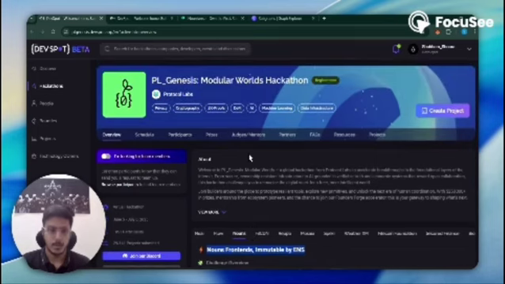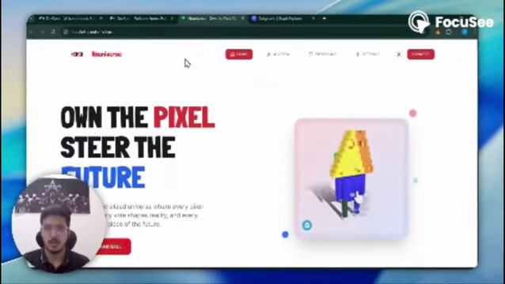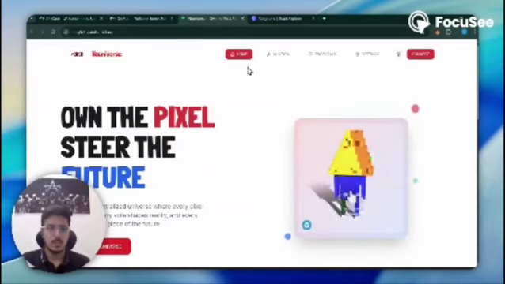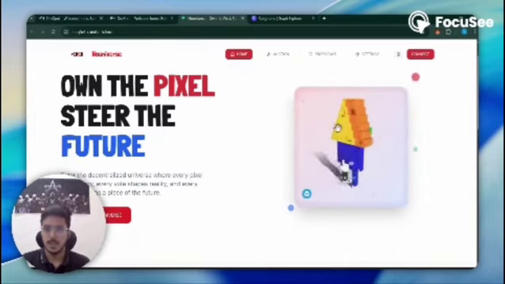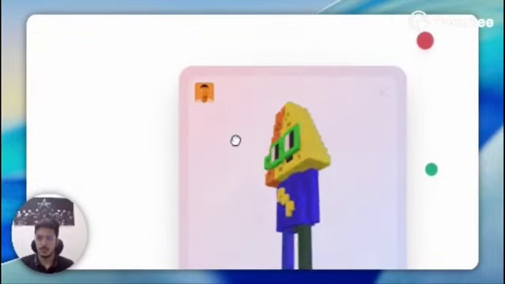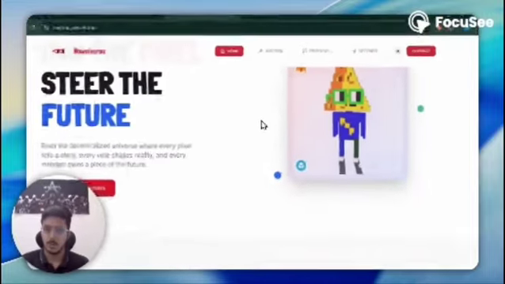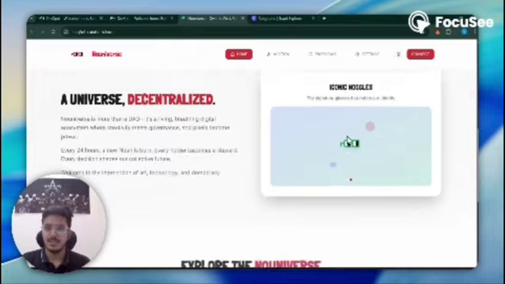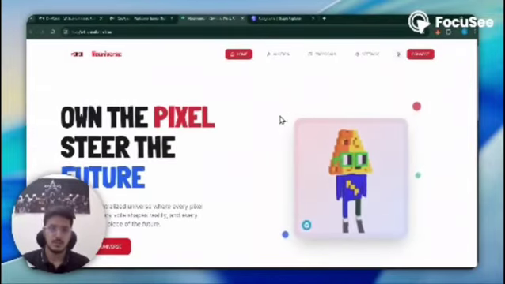Now let's go to my project and what it is about. I've created Nouniverse. It's about the Nouns DAO ecosystem, and I've created this front end. Firstly, let's talk about the home page. I've made this home page with this 3D effect which I've used from Sketchfab, integrated on my platform. There are the iconic noggles for the Nouns, which are very unique. This is Explore the Nouniverse. Let's enter our Nouniverse.